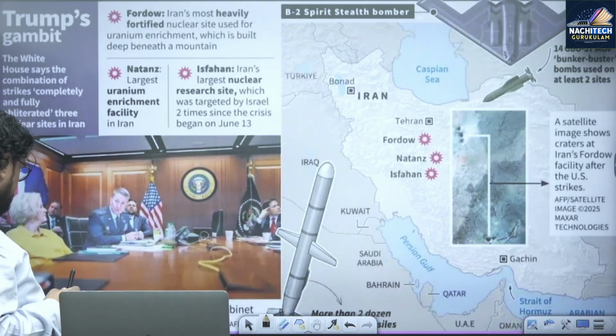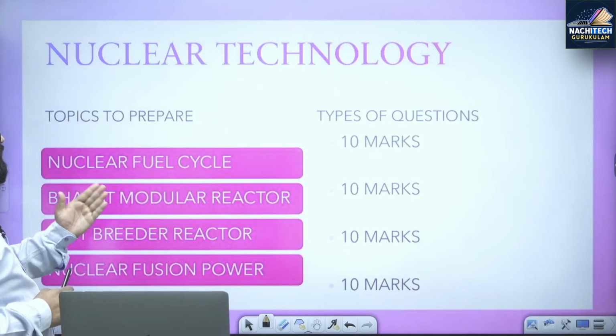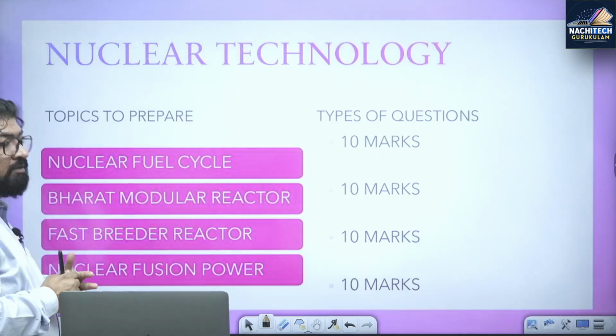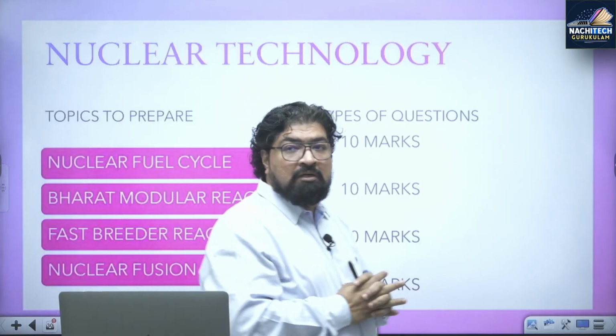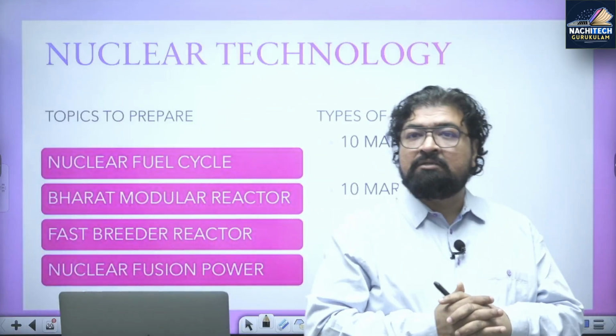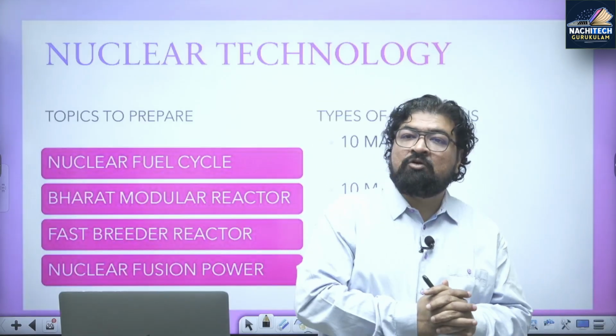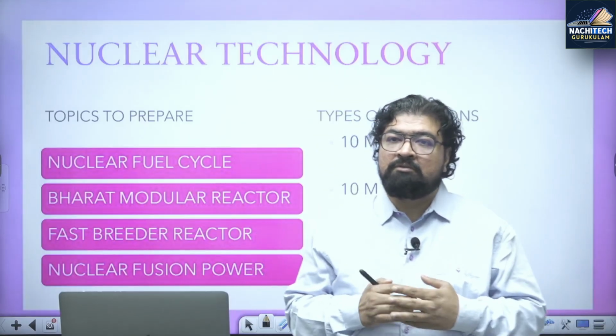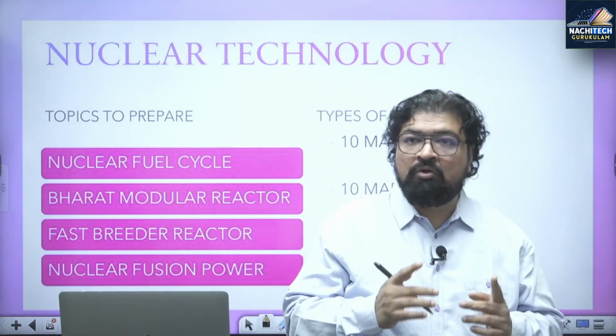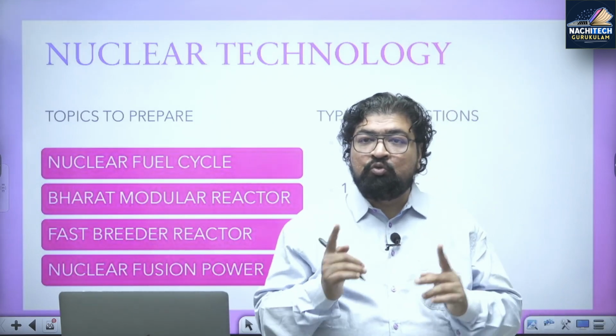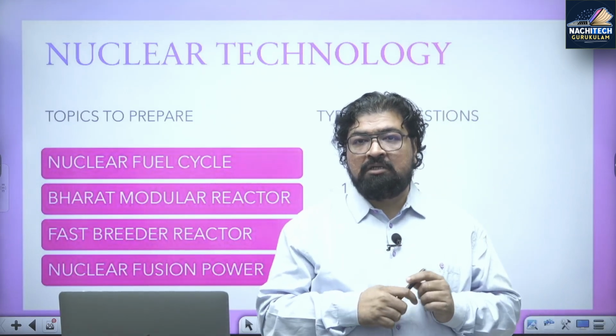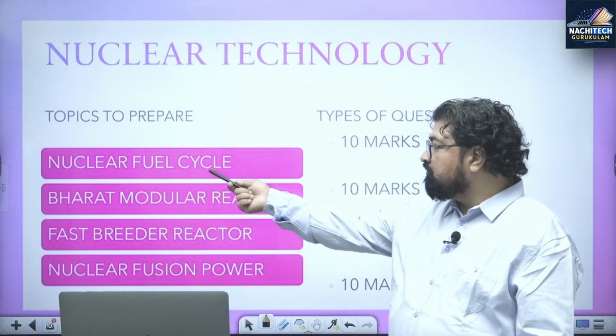Then you can see here, another thing. Now coming to nuclear technology. What was the main objective of the US attack on Iran? Nuclear facility of Iran, nuclear bomb. I don't know how many people know the nuclear fuel cycle. आप में से कितने लोगों को ये पता है कि न्यूक्लियर फ्यूल साइकिल क्या होता है?